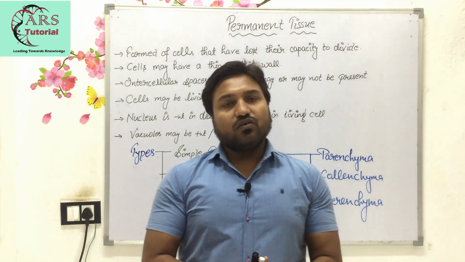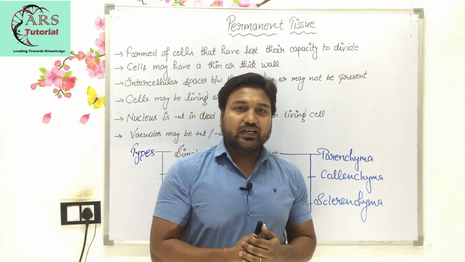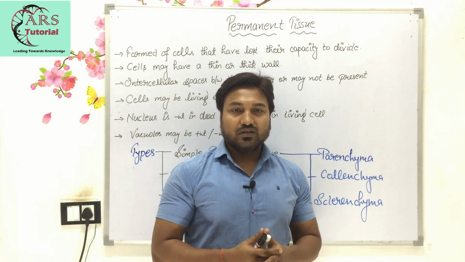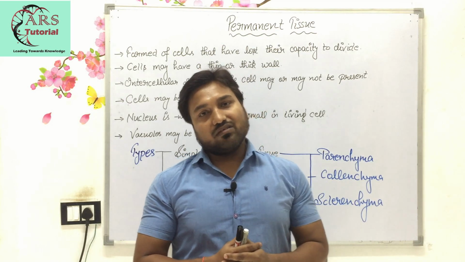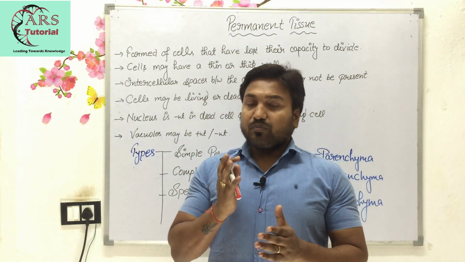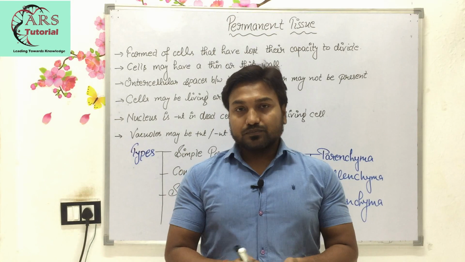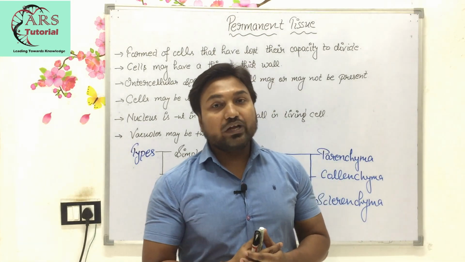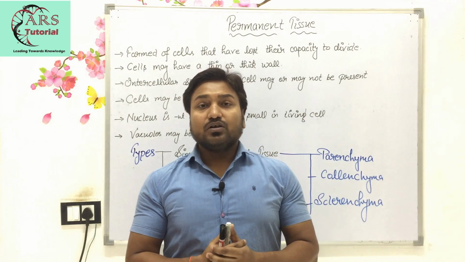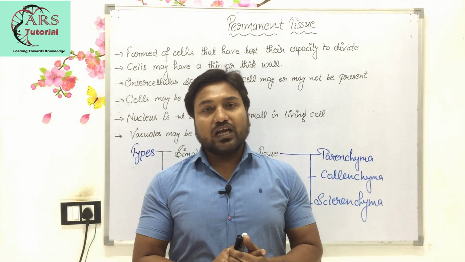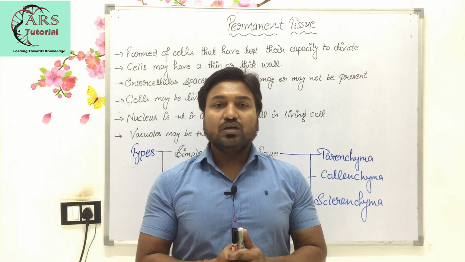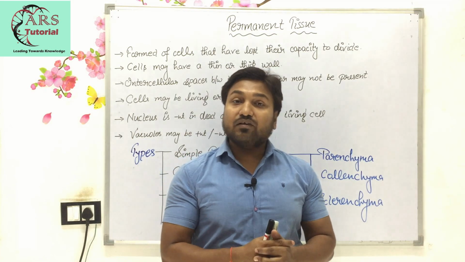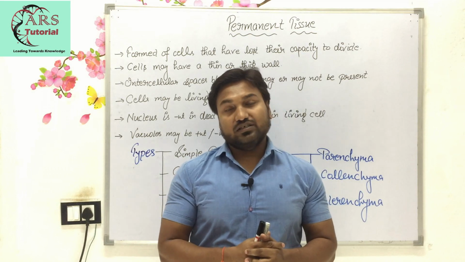And in the previous video we discussed the meristematic tissue, in which we covered apical meristem, intercalary meristem and lateral meristem. Meristematic tissue has a few basic properties which are not found in permanent tissue. One point I am going to tell you is that meristematic tissue has the ability to divide, but permanent tissue does not have the ability to divide.